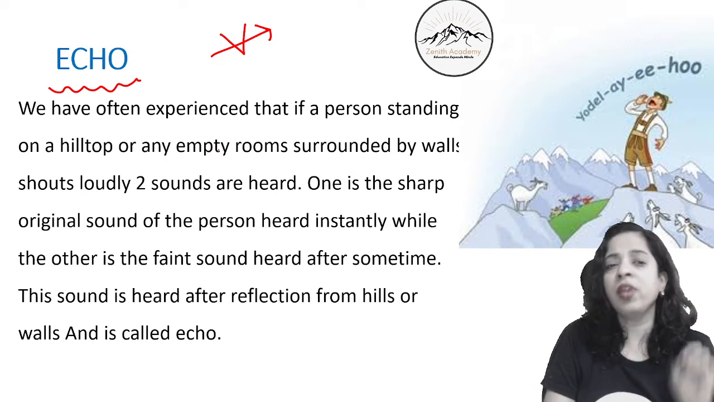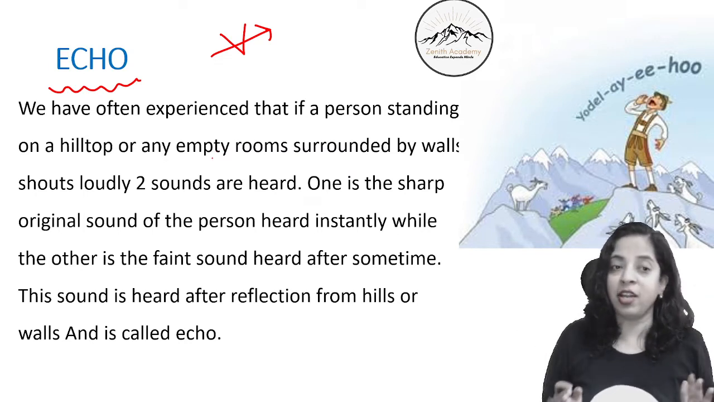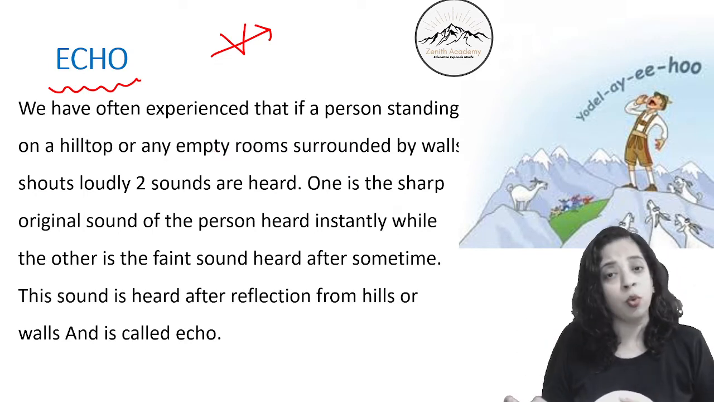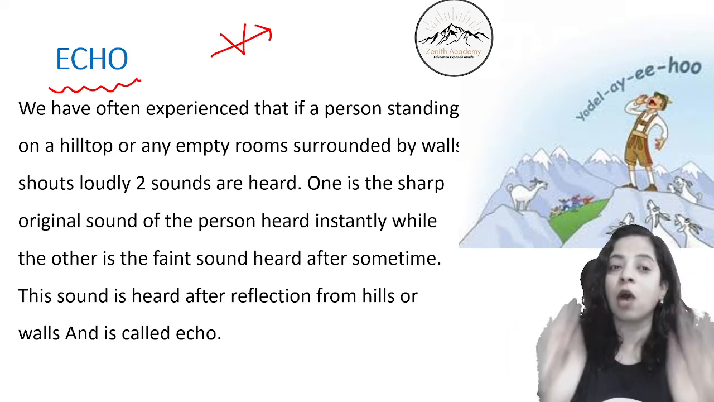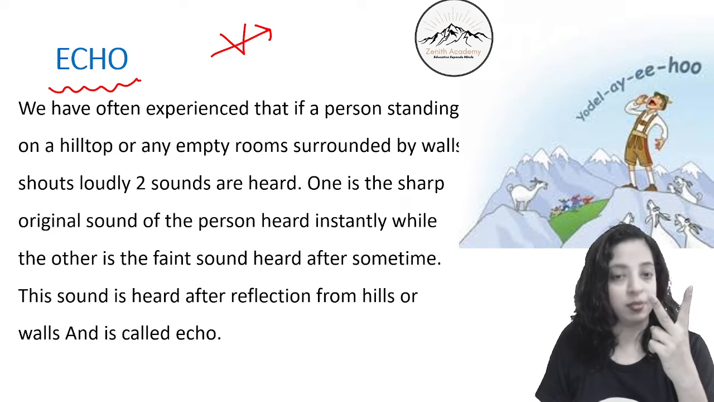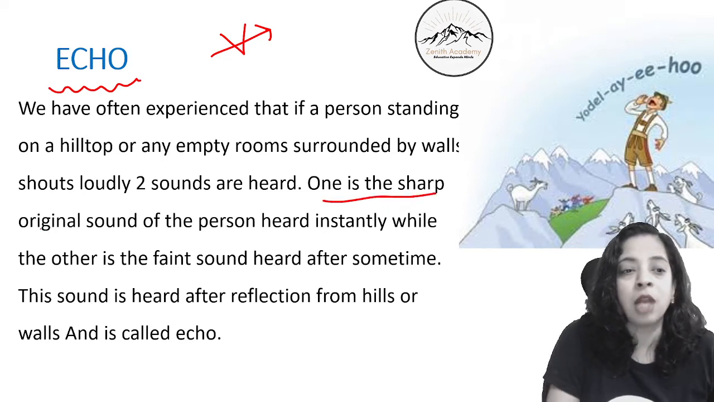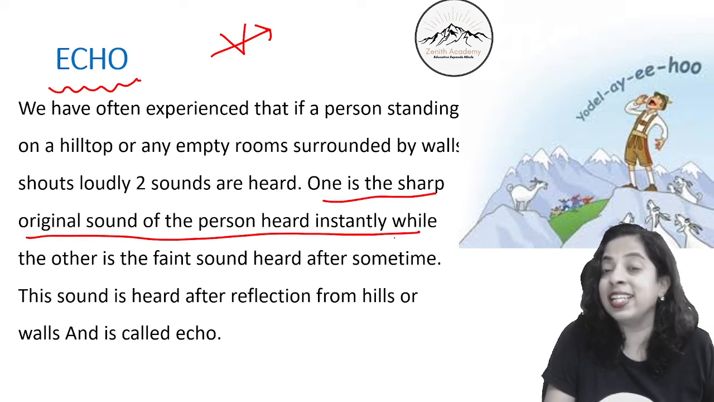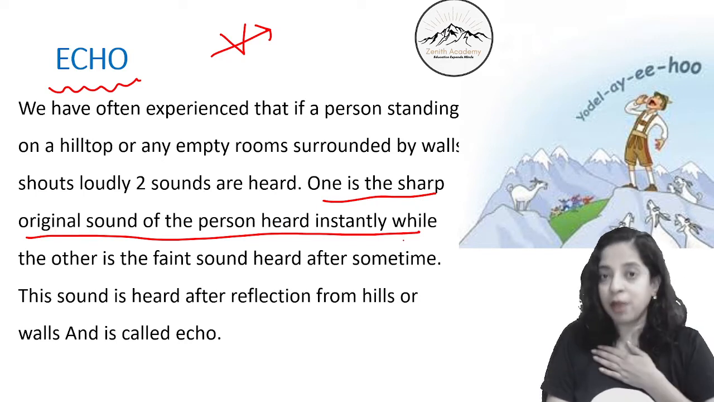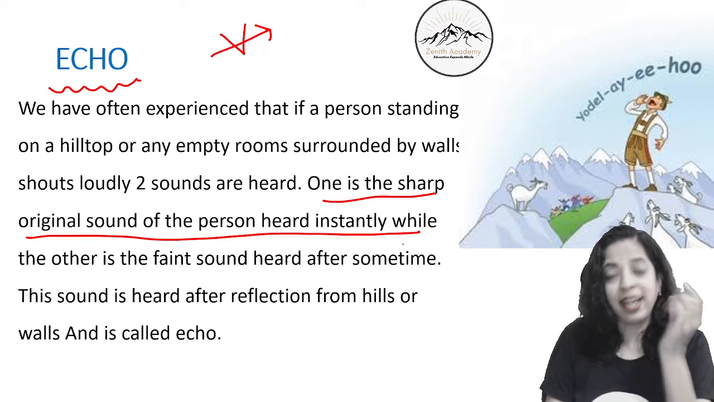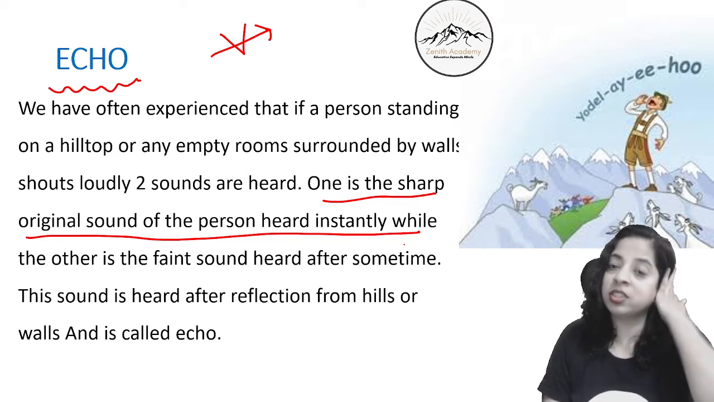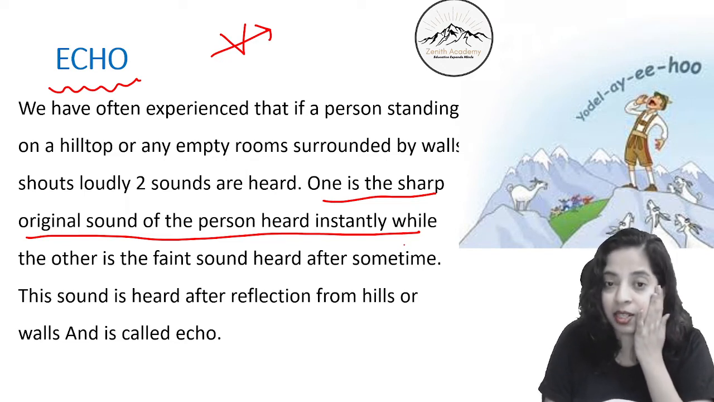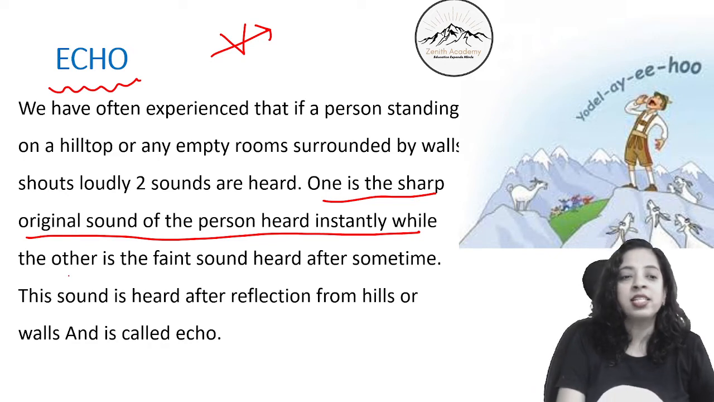Okay, so we have often experienced that if a person is standing on a hilltop or in an empty room surrounded by big walls, and he shouts loudly, two sounds are heard, right? One is the sharp original sound of the person, heard instantly. So when I am talking, I am able to hear my own sound instantly. The moment I am speaking, I am able to hear the sound without any time lag, isn't it? While the other is the faint sound heard after some time.